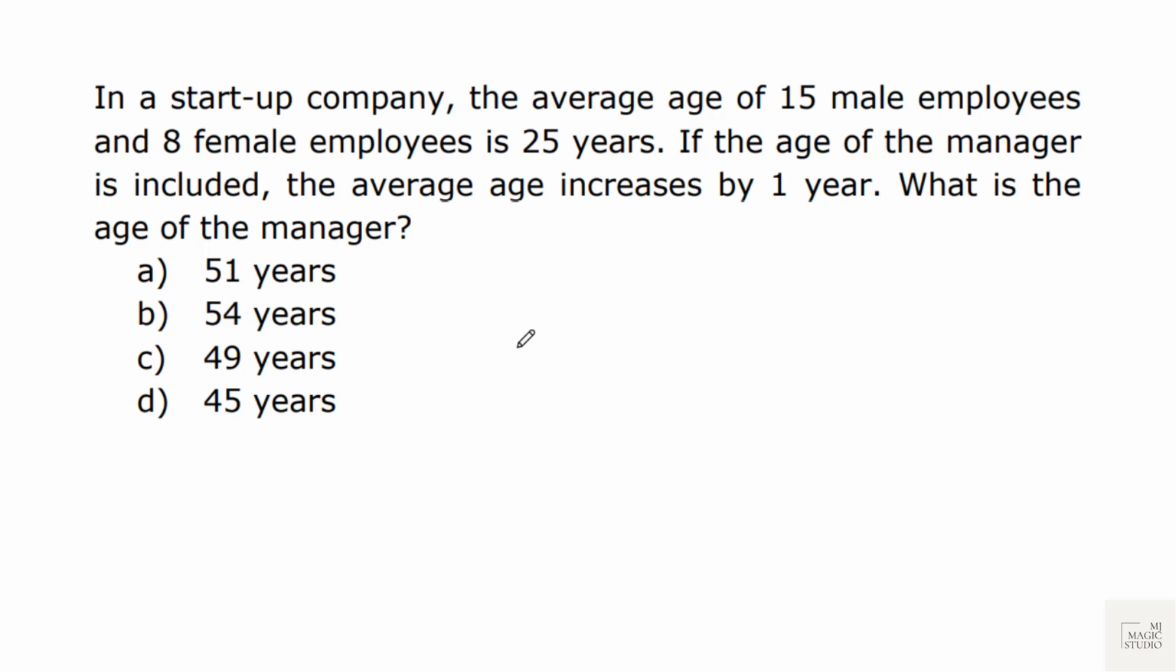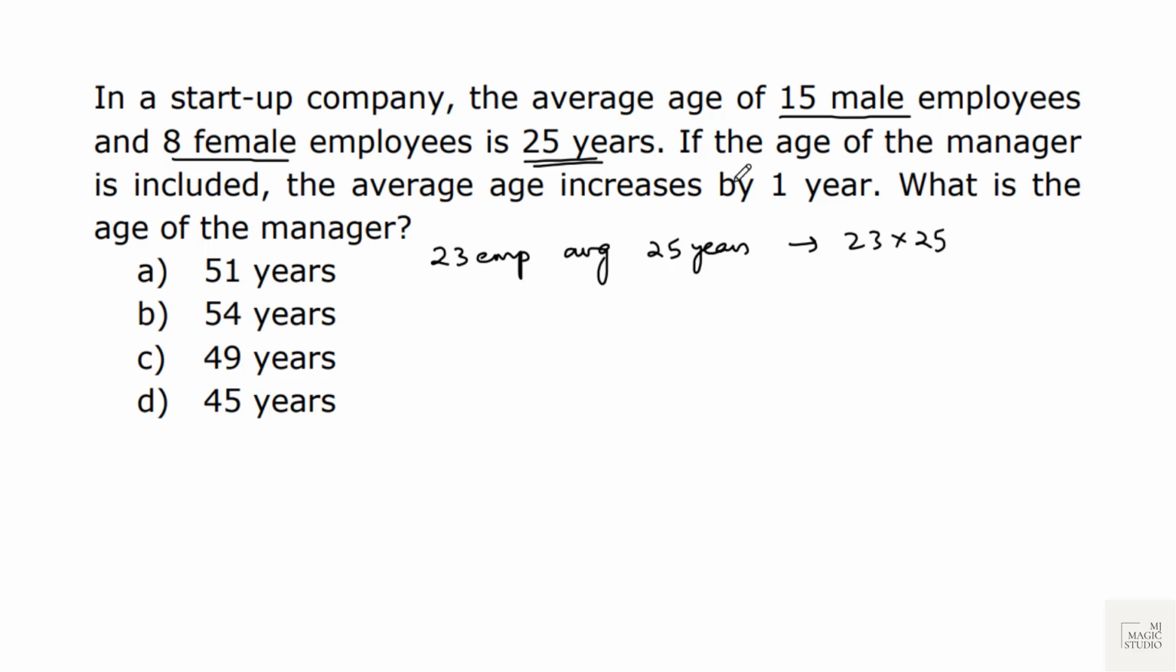Let's take up this again from average, I guess. In a startup company, the average age of 15 male employees and 8 female employees is 25 years. That means 15 plus 8, 23 employees, average age is 25 years. So the total would be 23 into 25.